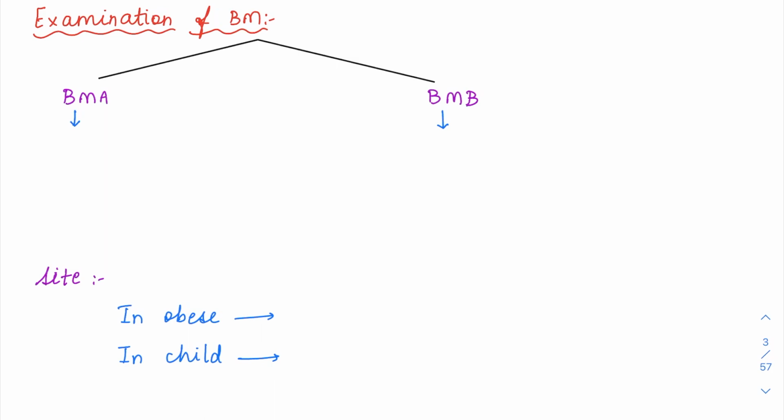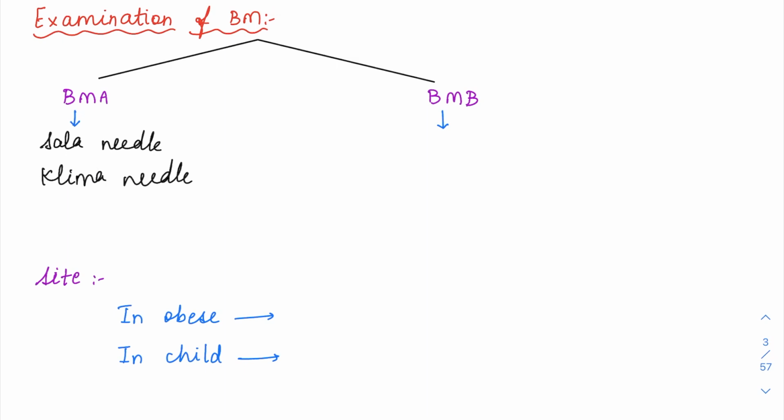So that bone marrow is the site of production of these hematopoietic stem cells, right? Hematopoietic cells, right? So any problem in the bone marrow is going to reflect in the peripheral blood. So for bone marrow examination, we can do two things. One is a bone marrow aspiration, another is a bone marrow biopsy. Okay. So this bone marrow aspiration is going to be done using the Salah needle and the Klima needle. So both these needles are used for bone marrow aspirate.